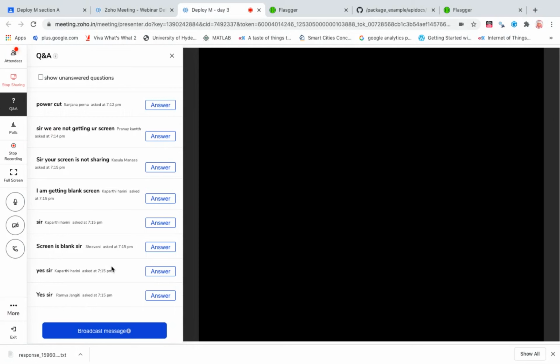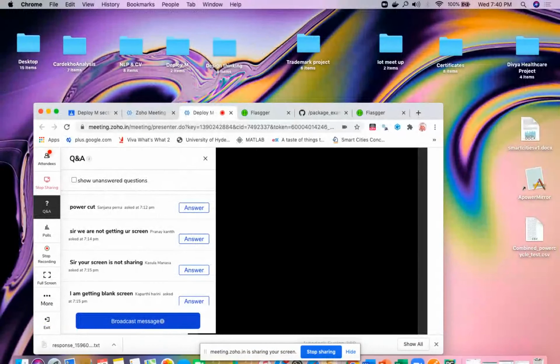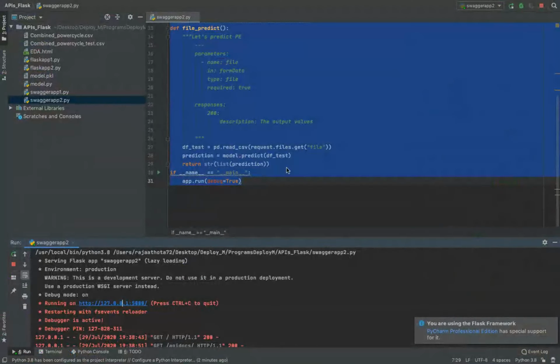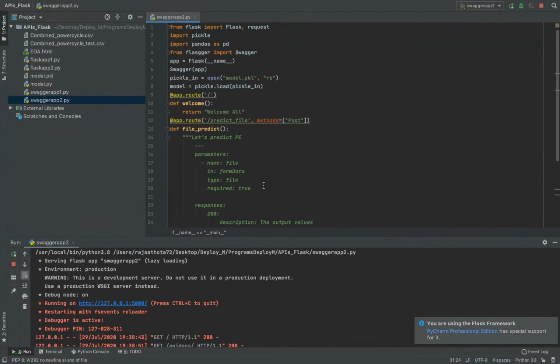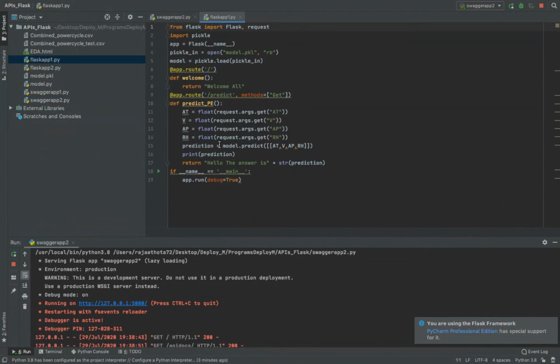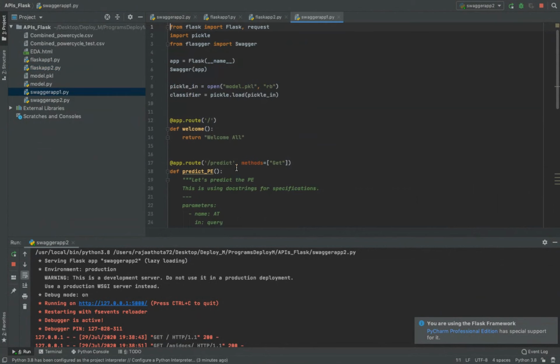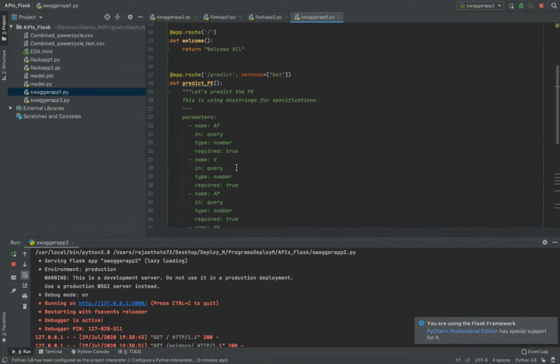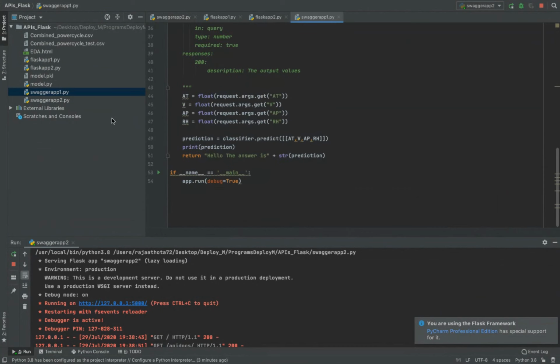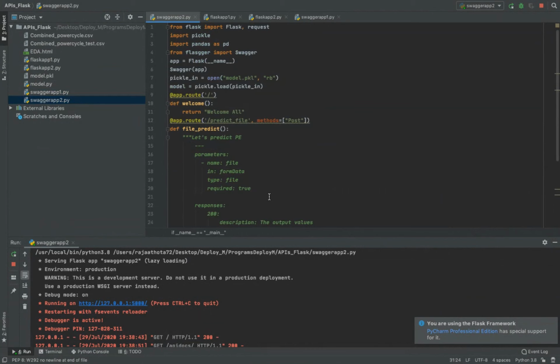And I don't know the server issue with my actual code which you have executed, but the code lines are the same. So I'll try to upload this documentation. Whatever we have seen, it's clear, I think. First, we have seen how to make a general API and test it using the get method by inputting values in the browser. Second, we have seen how to generate a Swagger API for get methods. And finally, we have seen how to use the post method to generate results for files.